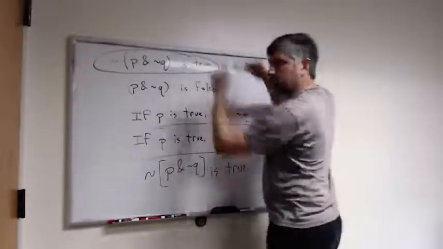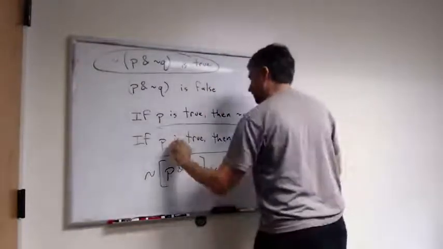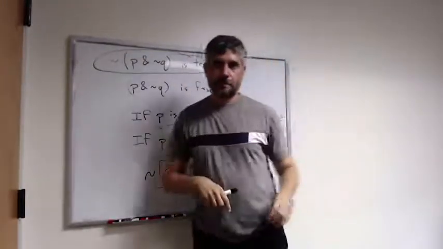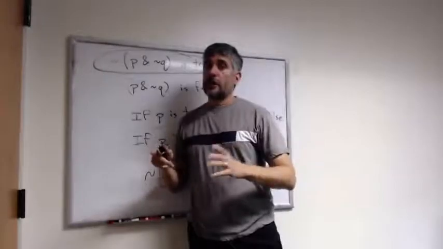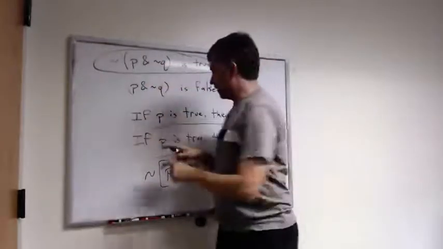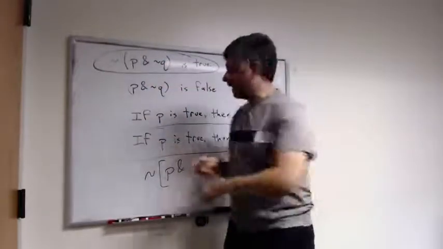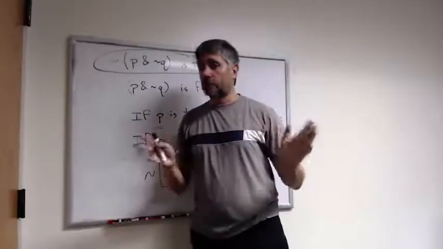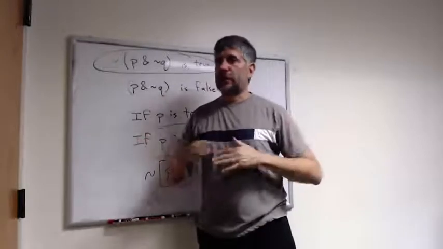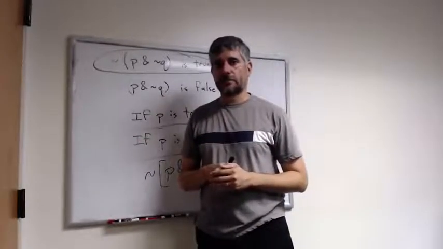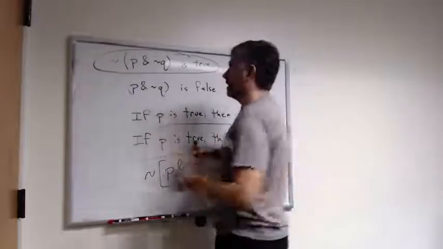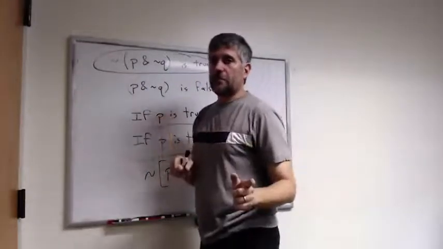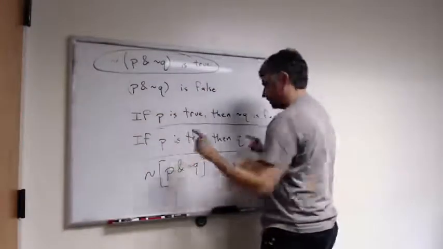So, this proposition implies this one, and this one implies this one. Which means that whenever this one is true, this one has got to be true, and whenever this one is true, this one has got to be true. So in other words, they're true in all the same situations. So, if there's a truth table for this, it's going to be the very same as the truth table for this.